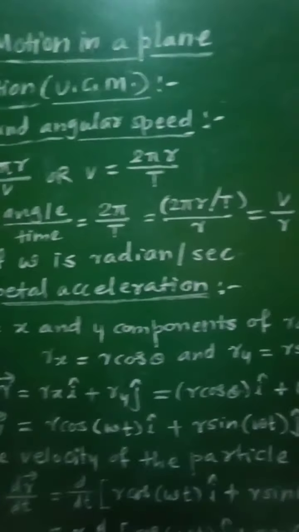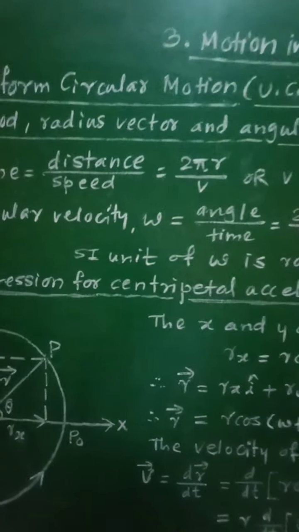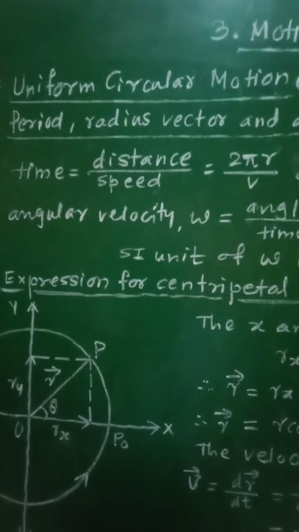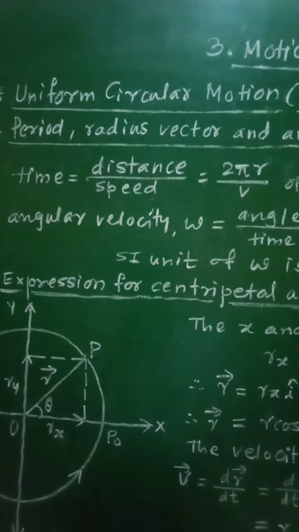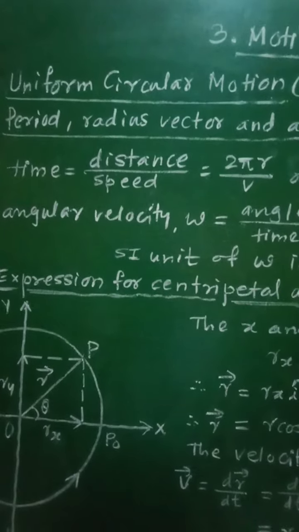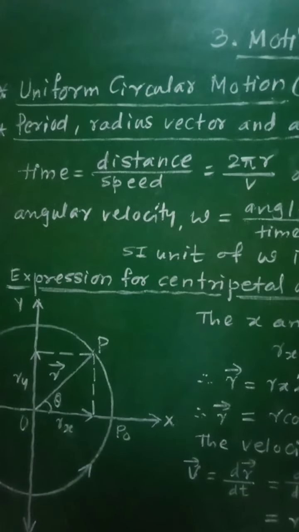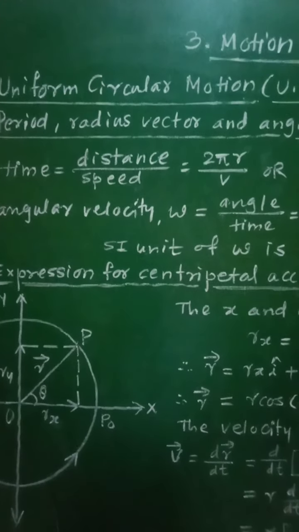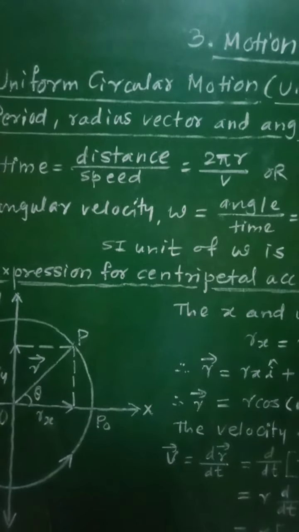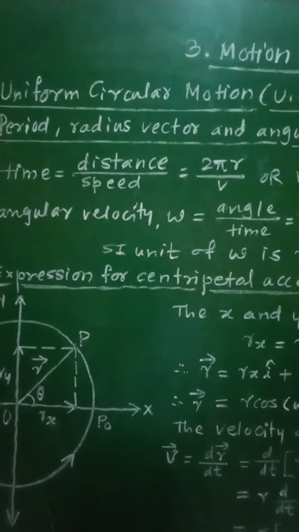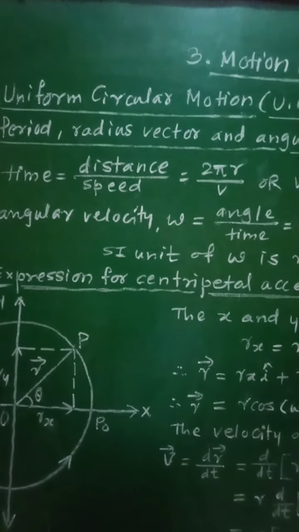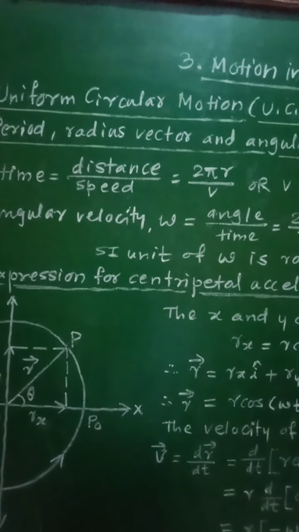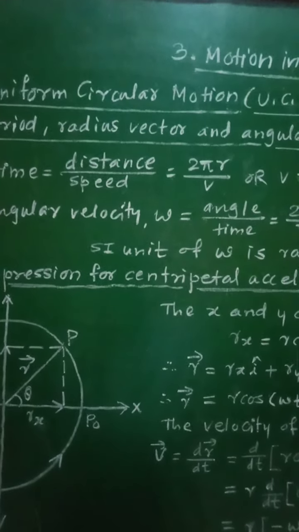Then, in case of uniform circular motion, the angular velocity of that object remains constant. Now, the acceleration of that object must be perpendicular to its tangential velocity. Similarly, the acceleration must be of constant magnitude, and must always be directed towards the center of the circular path.